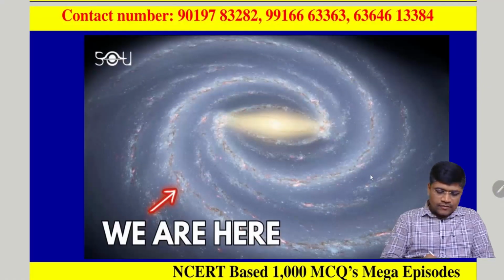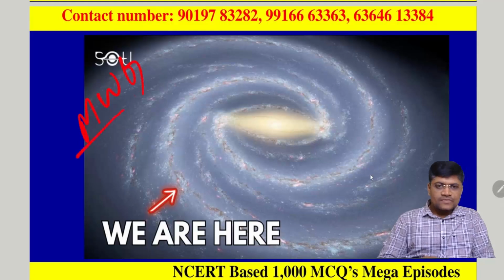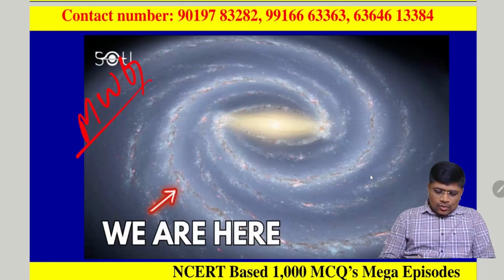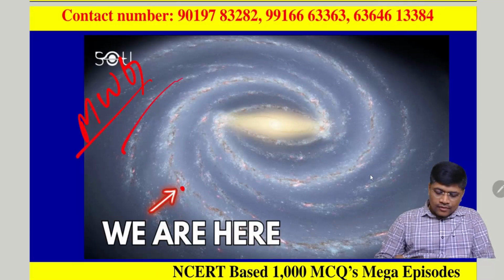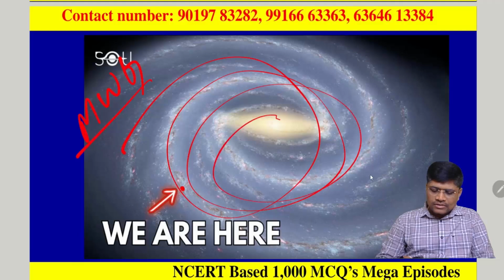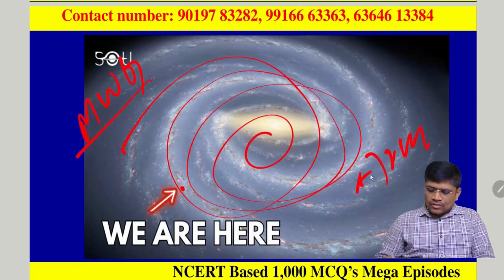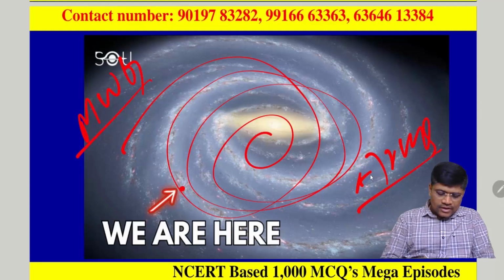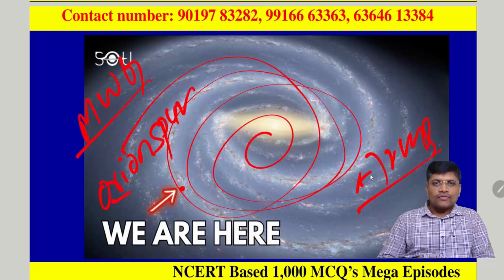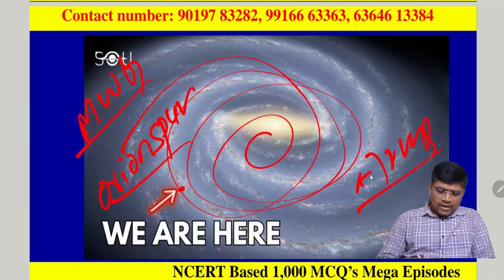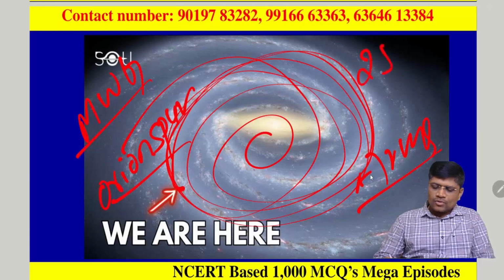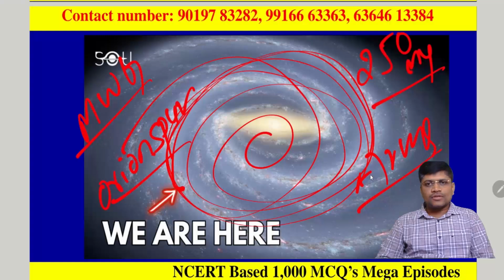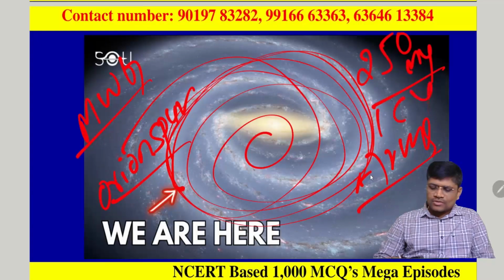So we know that this is our Milky Way galaxy. Our solar system lies here. These kinds of round circles are called the arms. Our solar system lies in the Orion spur, which is the arm where our solar system lies. From here, it is revolving around the Milky Way galaxy. It takes almost 250 million years for one revolution, which is also called one cosmic year.